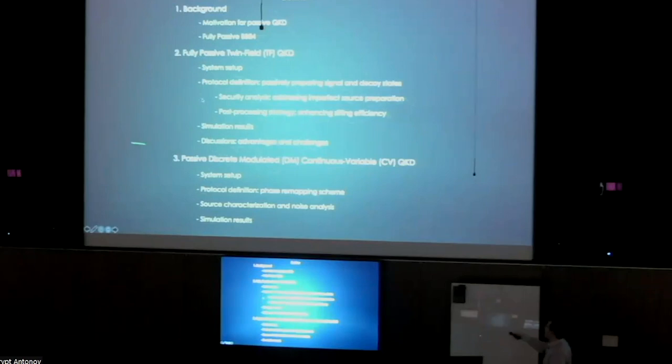I'm going to then introduce the passive DMCV QKD protocol, including the system setup, again the protocol definition, the source characterization, security analysis, and finally the simulation results.